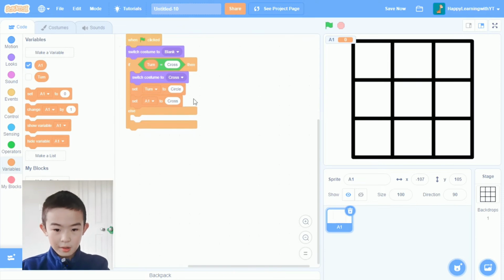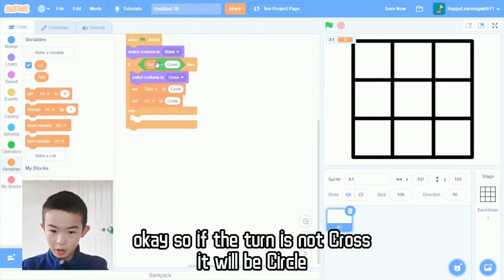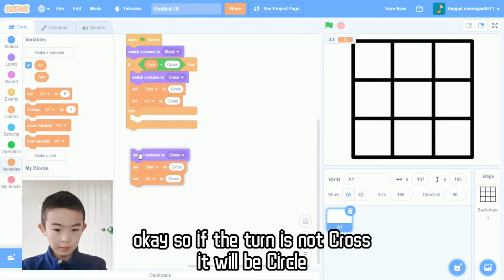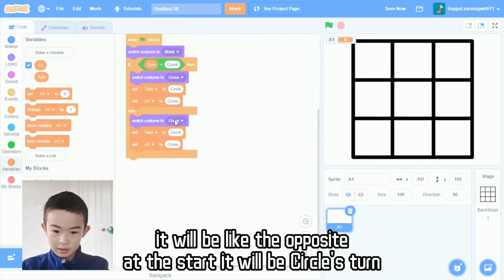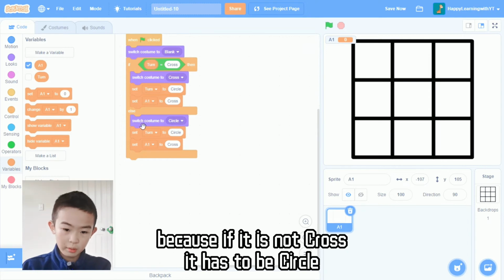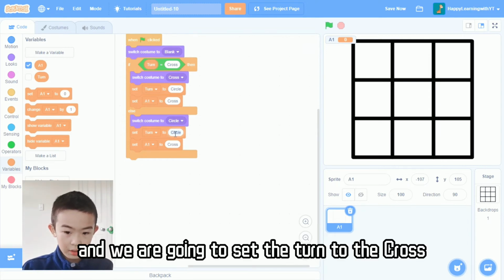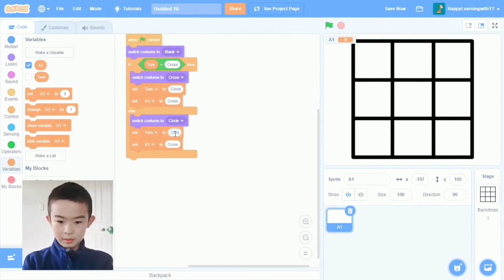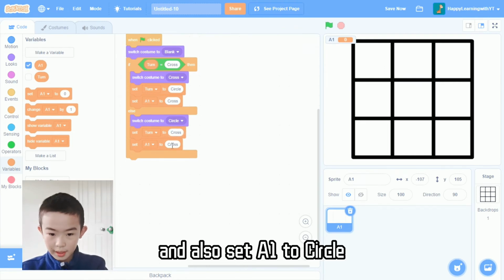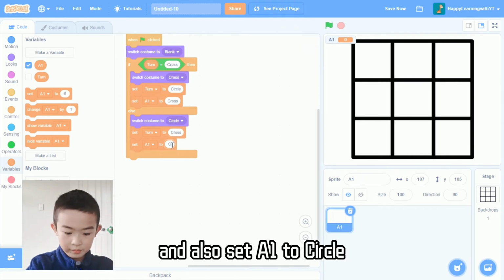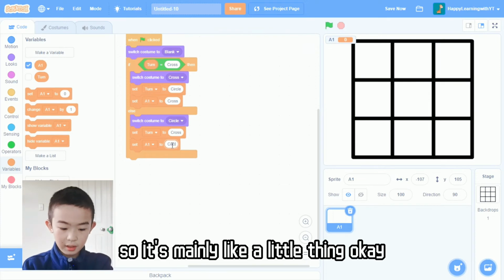Quite cool, right? So if the turn is not cross, it was circle. It will be like the opposite. At the start, it will be circle's turn, because if it's not cross, it has to be circle, and we're going to set the turn to cross. And also set A1 to circle. So it's mainly like a little thing.